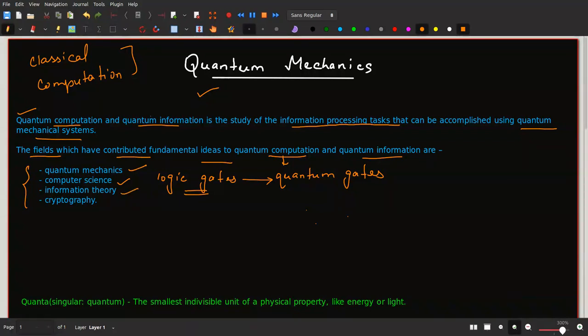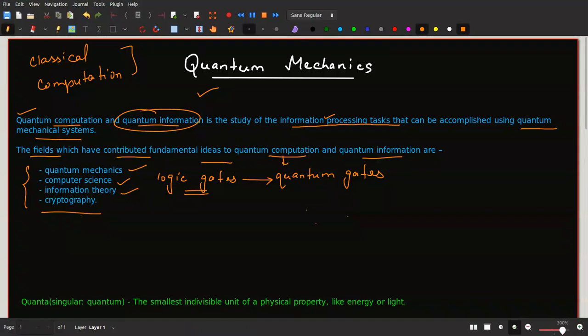As I told, we have quantum information, and our main task is to process information. So for processing information also a lot of theories are there which are implemented in quantum computers. And lastly, we have cryptography as well. So this field also has contributed to quantum computation a lot.